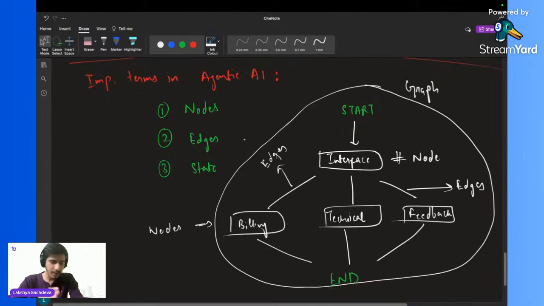It is not related to DSA, but yes, the terminologies are used from there only. No, this LangGraph is not literally a data structure, but to maintain a flow, we make it like a graph and we add nodes and edges which maintain the flow. I hope I am clear.